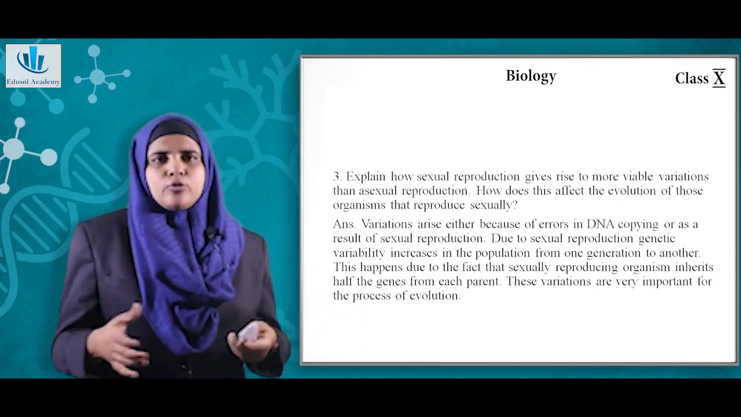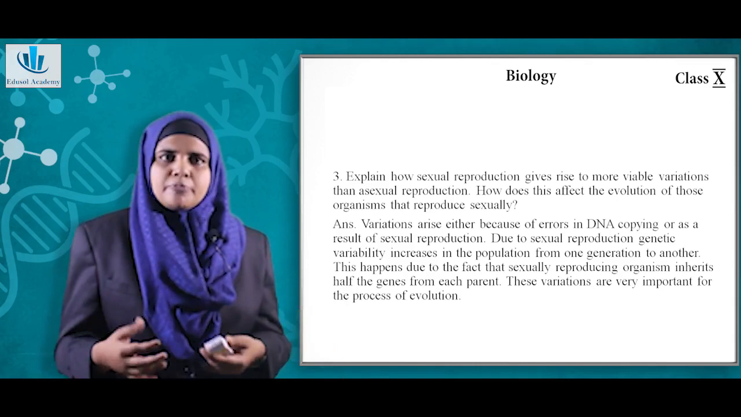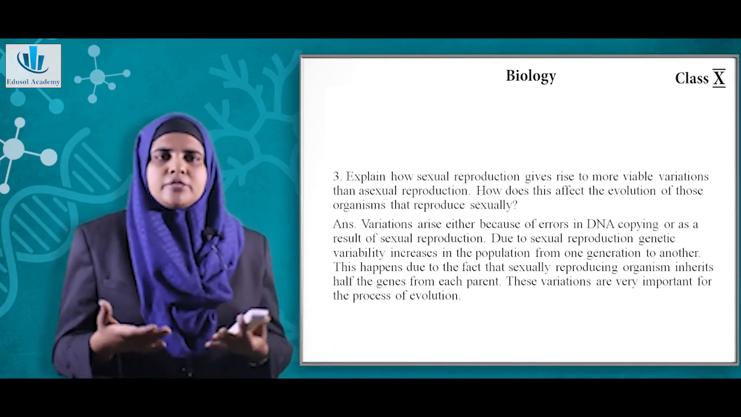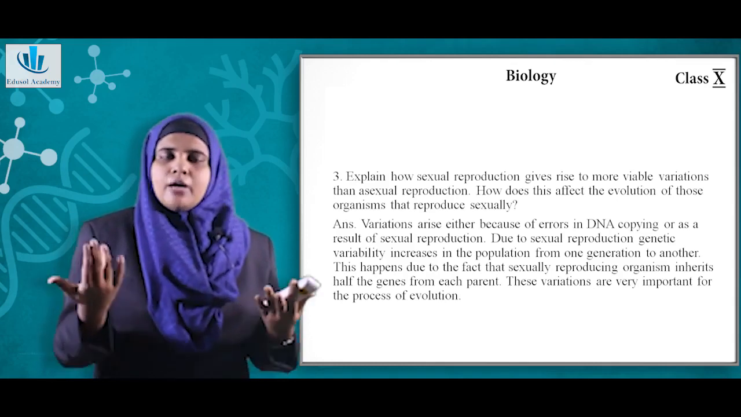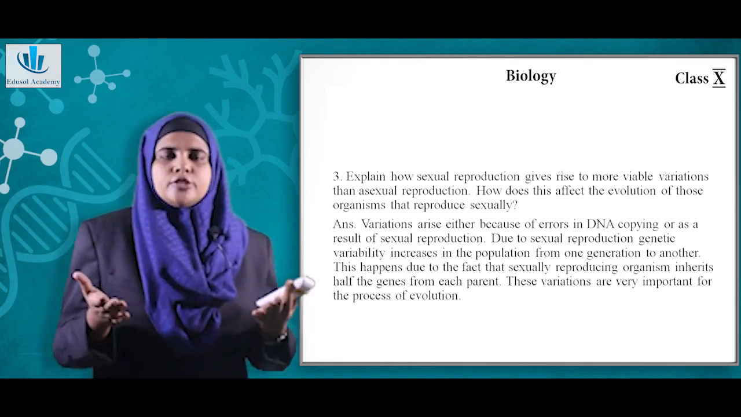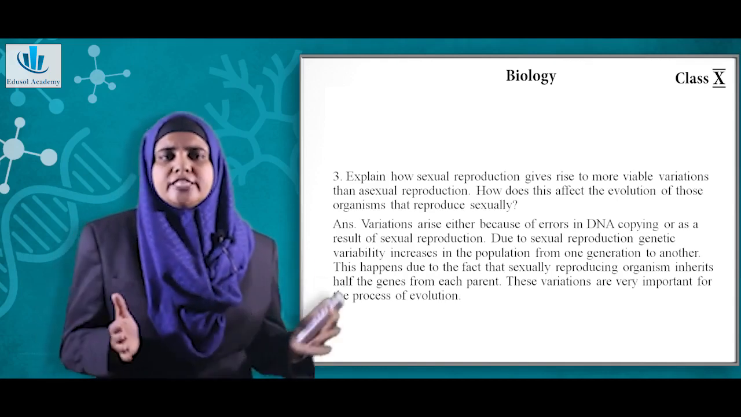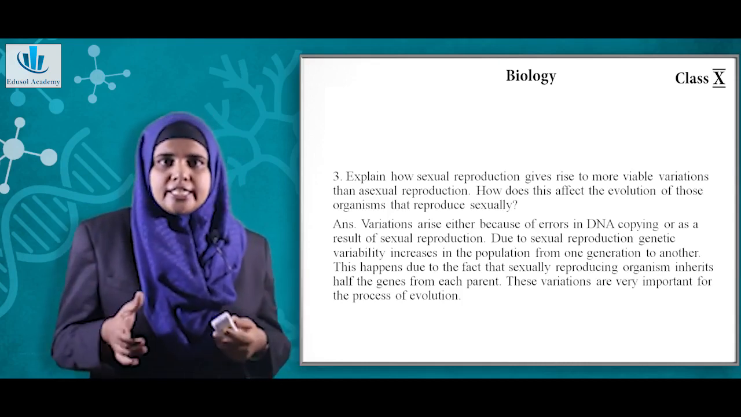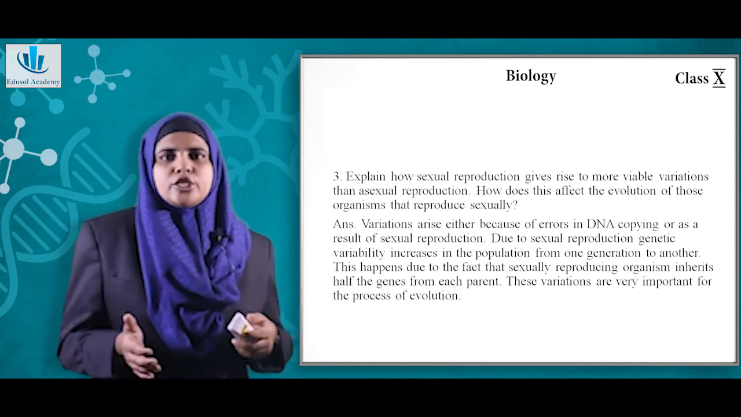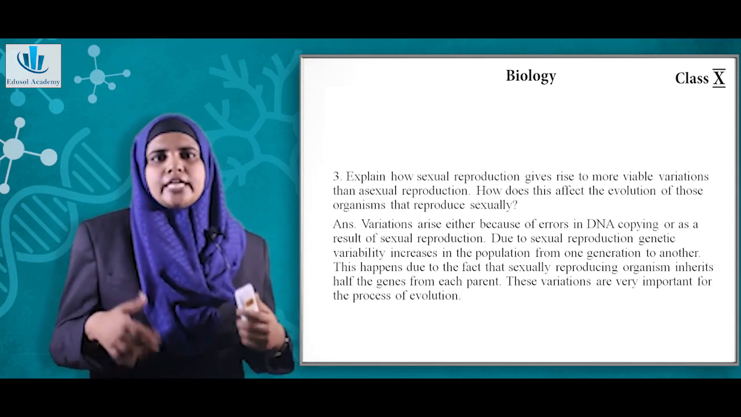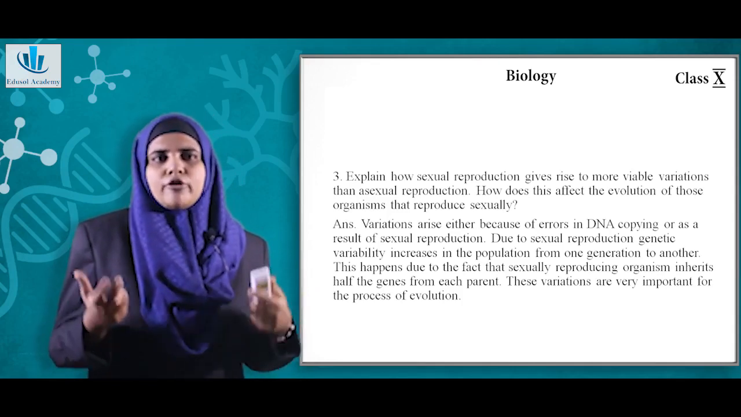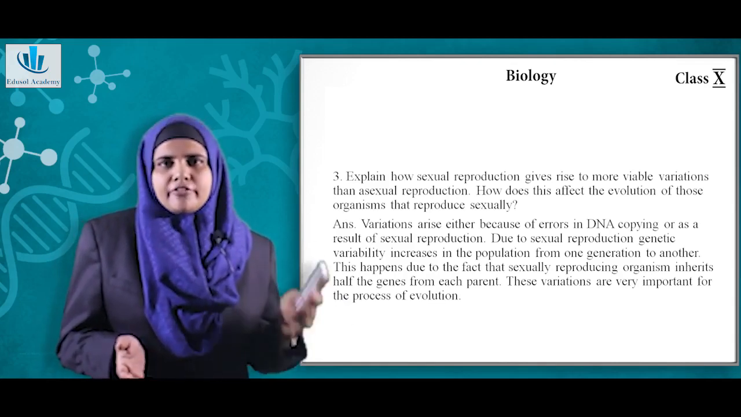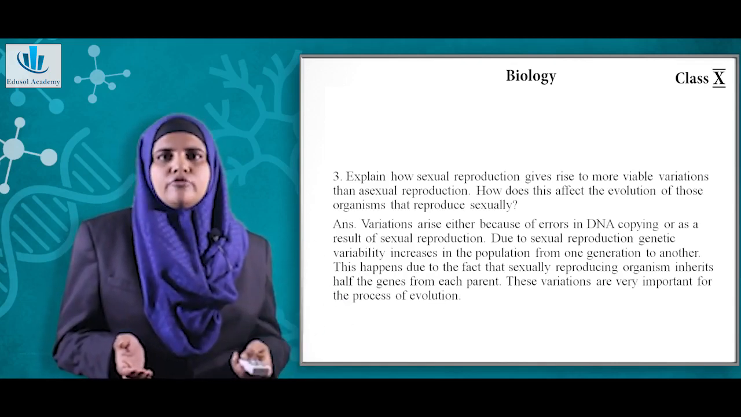So in asexual mode of reproduction, variation is mainly due to errors in DNA copying, whereas in sexual reproduction it can happen both as errors in the biochemical process as well as because of the combination that happens, because we have one DNA from our mother and one DNA from our father. So they will have altogether a different set of characteristics. So due to sexual reproduction, genetic variability increases in population from one generation to the other. This happens due to the fact that sexually reproducing organisms inherit half genes from each parent, and these variations are very important for the process of evolution.